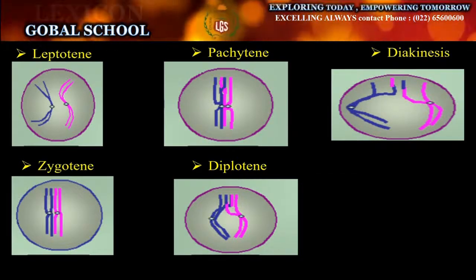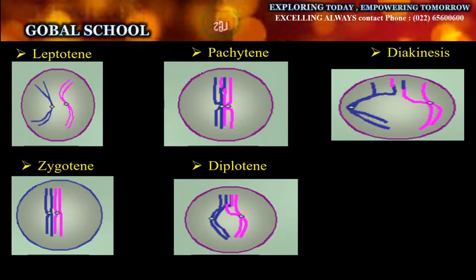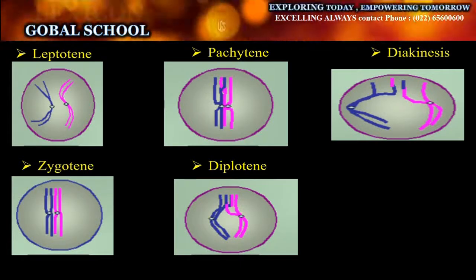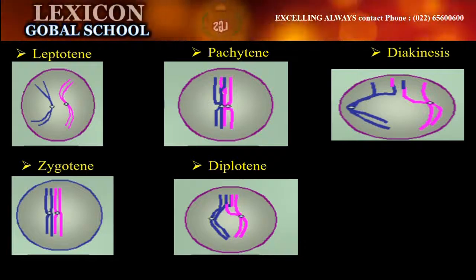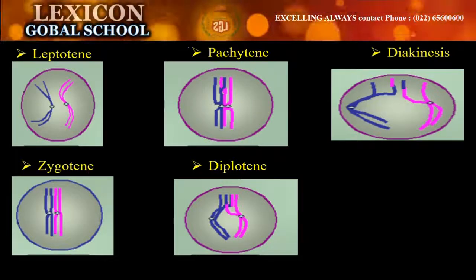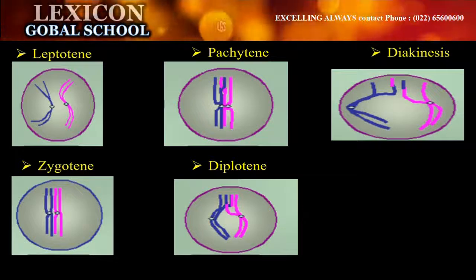In diakinesis, they completely separate from each other, from the crossing over part also. And at this stage, the nucleolus dissolves, the nuclear membrane dissolves, and it's completely a part of the cell now. Then that particular cell enters into the metaphase 1 stage, then anaphase 1 stage, then telophase 1 stage.